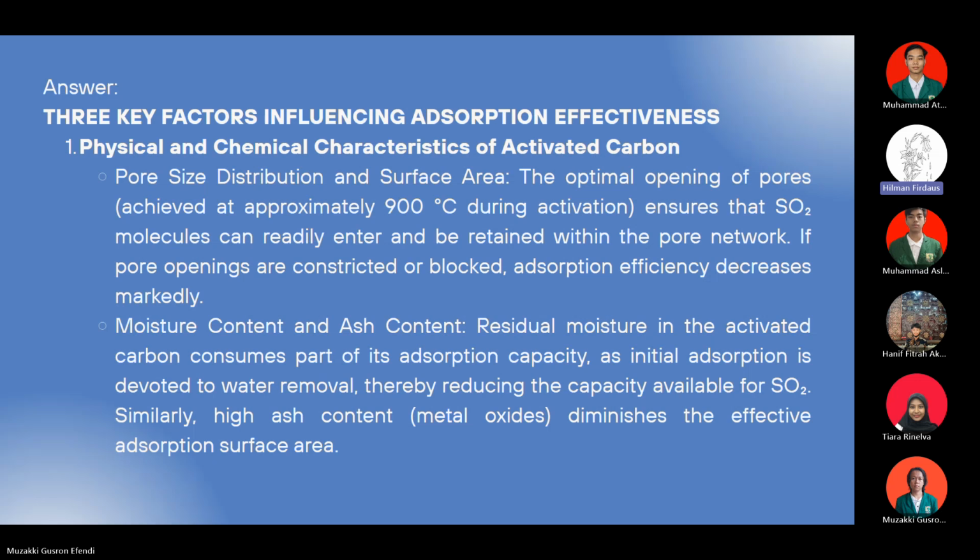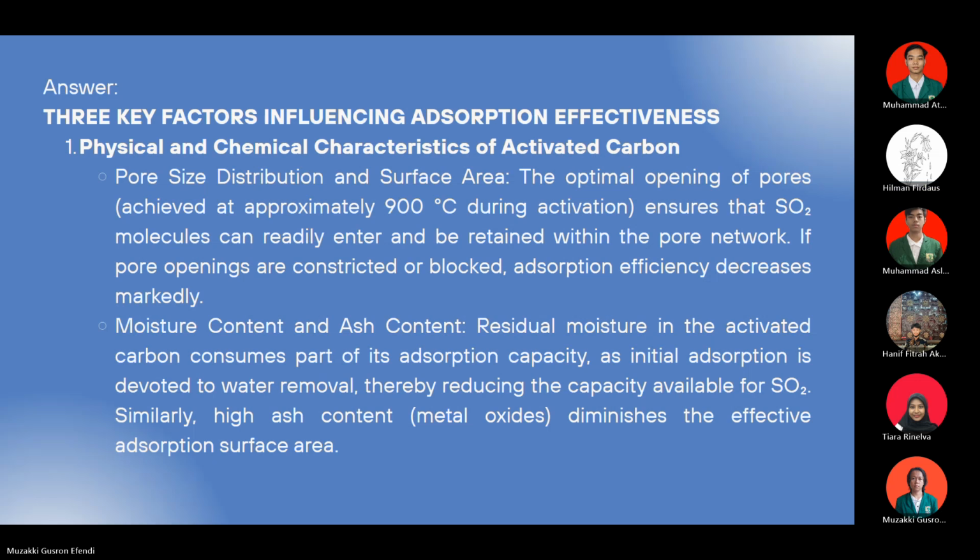And then moisture content and ash content. The residual moisture in the activated carbon consumes part of its absorption capacity, as initial absorption is devoted to water removal. So it will reduce the capacity that is available for sulfur dioxide. Similarly, high ash content or metal oxides will diminish the effective absorption surface area.